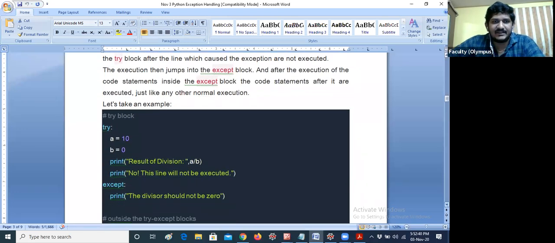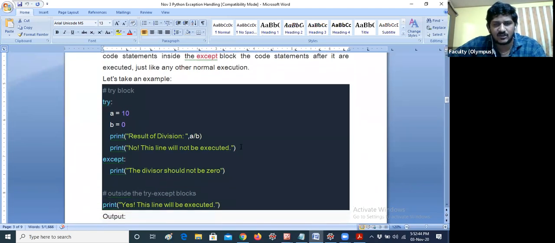Let me give some clarity. I would like to add two lines, because this is just a part of the program I'm explaining. I'm not thinking only about division by 0. If you have a big program, if you are doing a project, and you are thinking that the project may throw some exceptions somewhere, you can just add a try block in that particular code. That is the basic functionality of the try block and except block. So let me add two lines here.